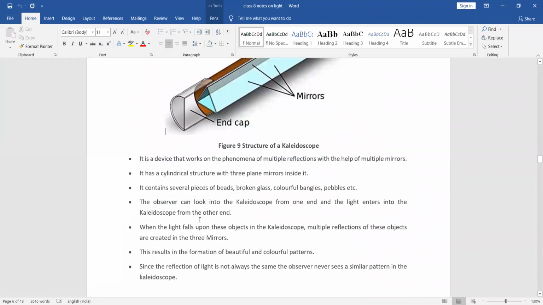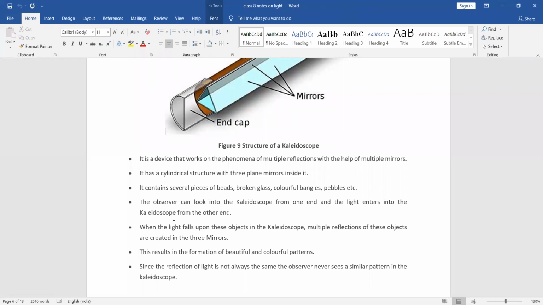So after this, you just note this point. It's a device that works on the phenomena of multiple reflections with the help of multiple mirrors. Here there are so many mirrors, so we can produce so many images. So multiple reflections with the help of multiple mirrors. So it is a device. Kaleidoscope, please write all these points. It is a device that works by producing multiple reflections using multiple mirrors.